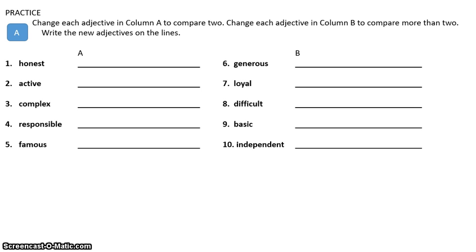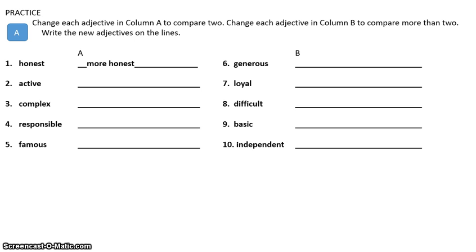Column B, you're comparing 2 or more things. So instead of using EST on the end, you're probably going to add the word most to the beginning. Let's take a look at number 1. Okay. And it says honest. Honest is 2 syllables. So you don't say honester. So you're going to say more honest.